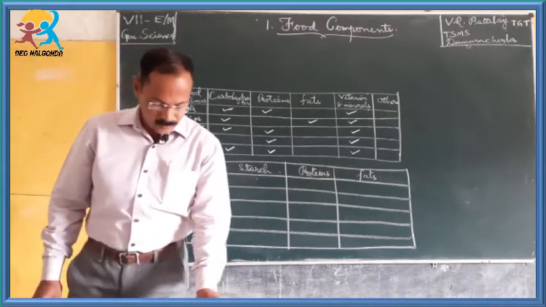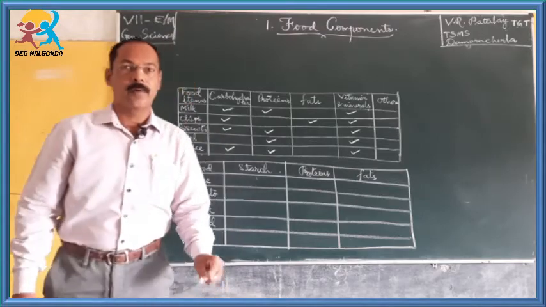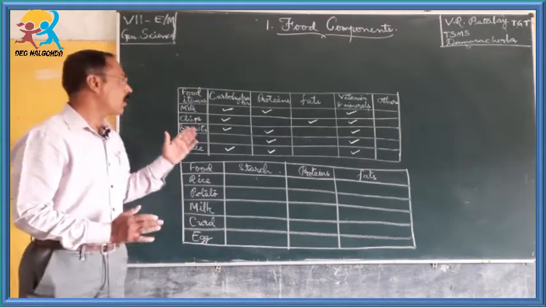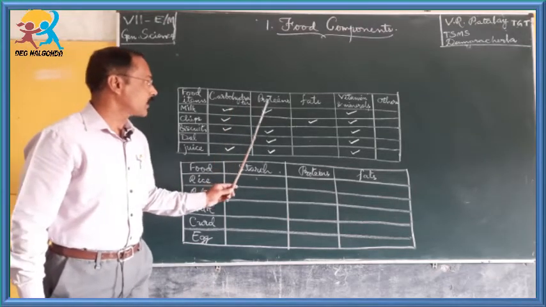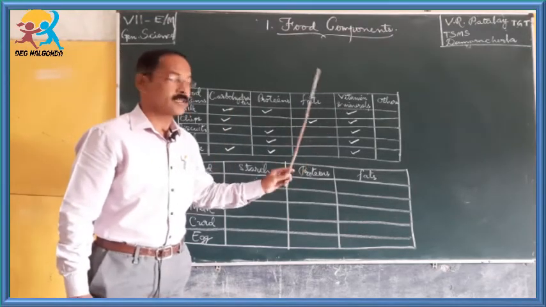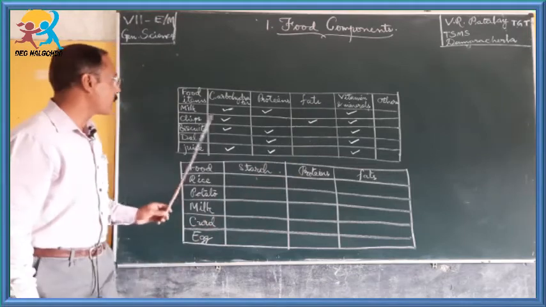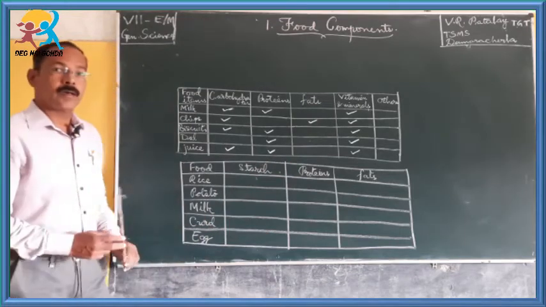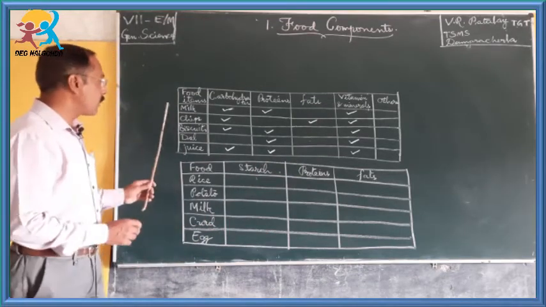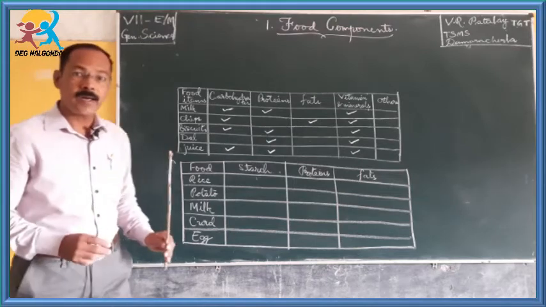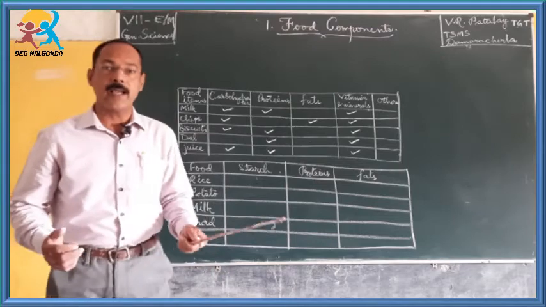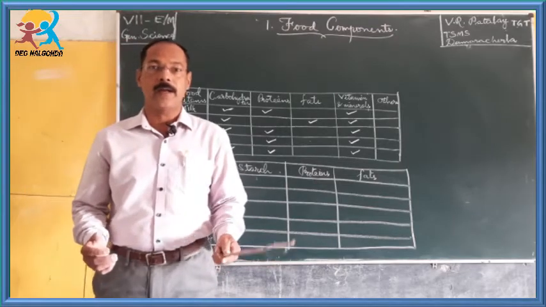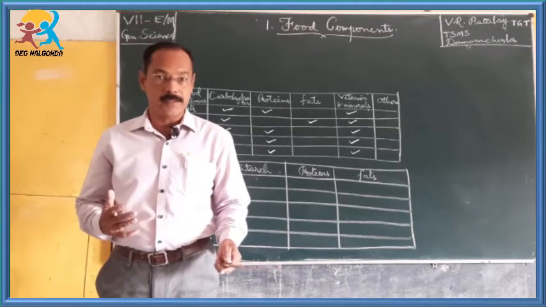So, we have come to know that we have to take all kinds of food components like carbohydrates, proteins, fats, vitamins and minerals. For that, we have to have all kinds of food items in our diet every day. That gives us a healthy body and sound mind, isn't it?